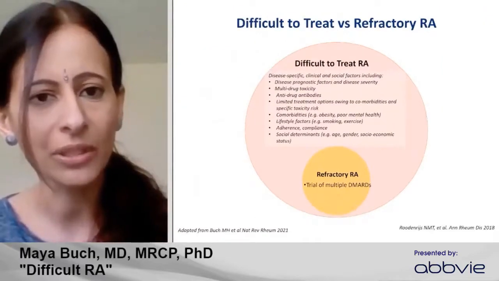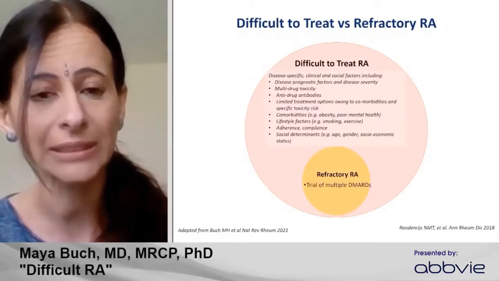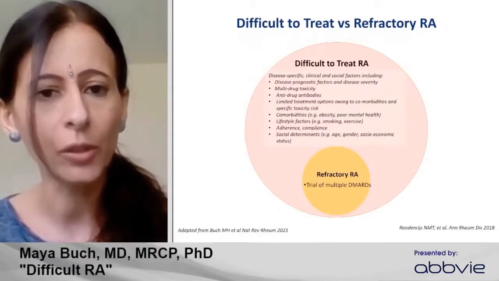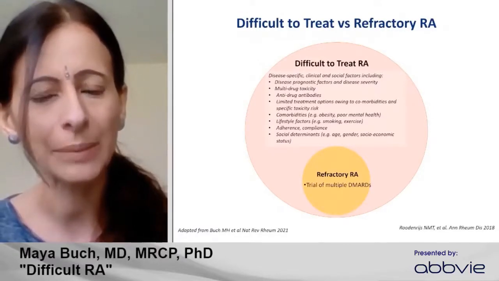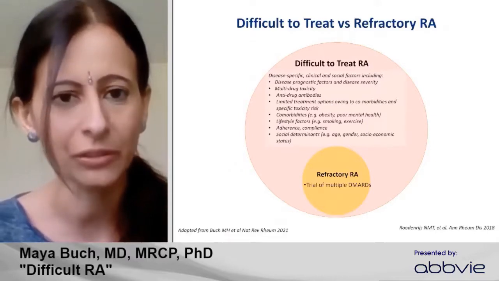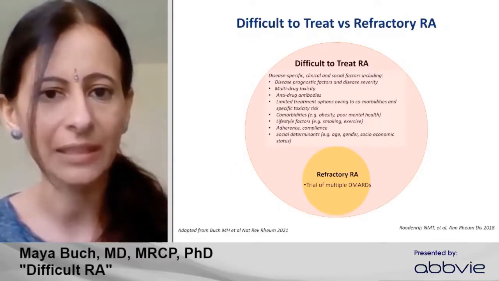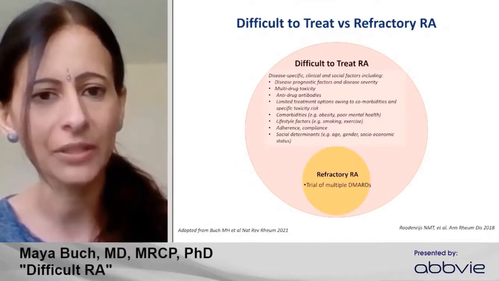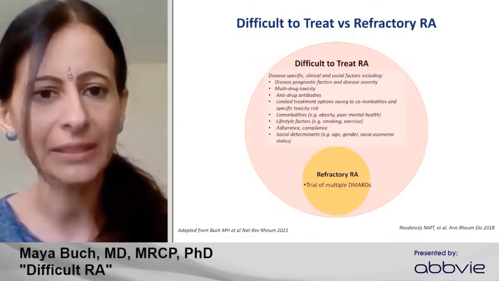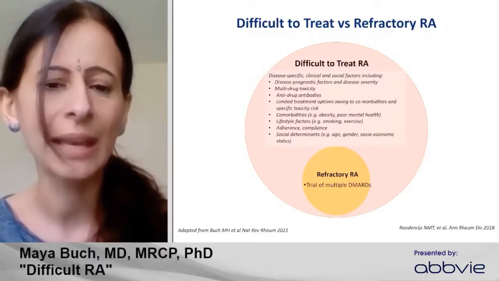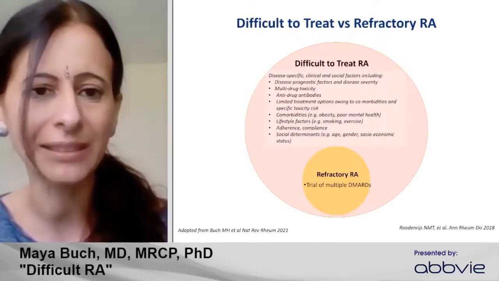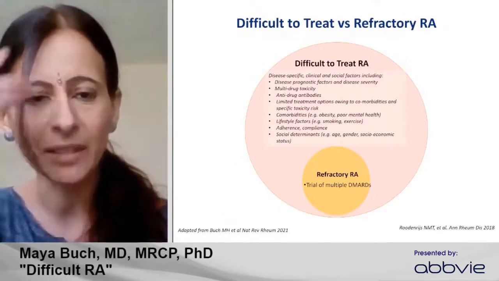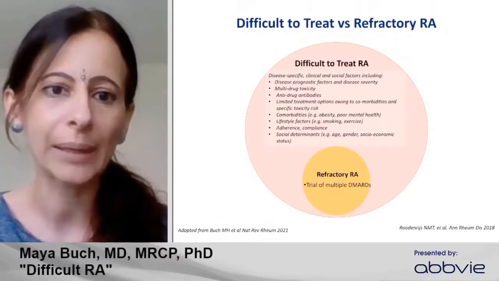We see patients that also have toxicity to drugs, or where there may be a suggestion of immunogenicity to monoclonal antibodies. With an aging demographic and multimorbidity, certainly treatment options may be limited due to concerns about specific drug toxicity risk. And certainly lifestyle factors like smoking and exercise can be factors as well when we're met with our individual patient. What's become more apparent maybe over the last 5 or so years, reflecting a more refined approach to our practice and understanding our patient, is the concept of adherence. And we increasingly recognize how poor adherence may certainly be contributing to poor outcomes.